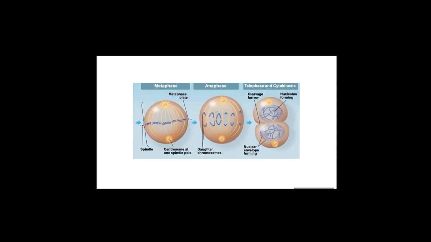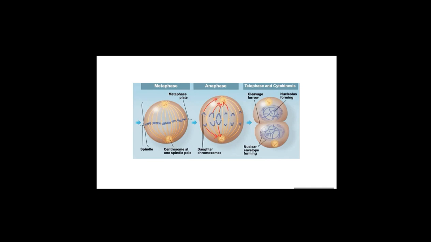In anaphase, this spindle microtubule attached to the kinetochore then pulls one sister chromatid toward its pole. There are two sister chromatids. The two sister chromatids separate. One sister chromatid is dragged toward one pole, and the other sister chromatid is dragged toward the other pole by the spindle microtubule. That is anaphase.